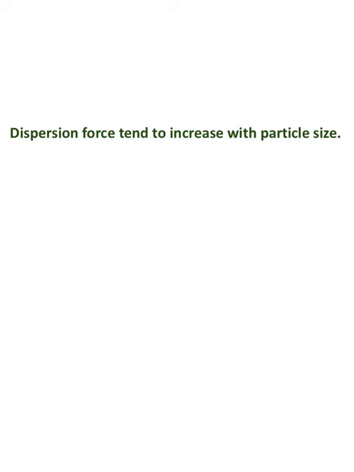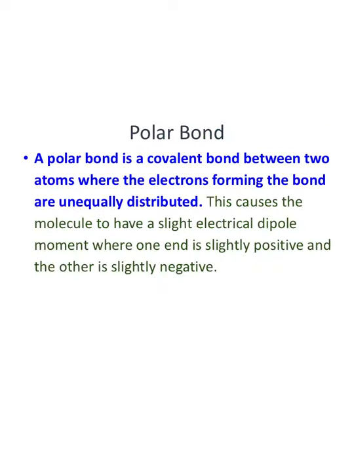Usually if you have a bigger molecule, the shift can be a lot more. So think of it like a tiny little bottle. If you're splashing the water around, it might be heavy on one side for a little bit, but if you have a much bigger water bottle and you splash it around, the water can get to one side with a lot more volume. So it tends to increase with bigger size molecules. So a polar bond, once again, is a bond in between atoms. Polar means uneven, okay? That is, not distributed equally.